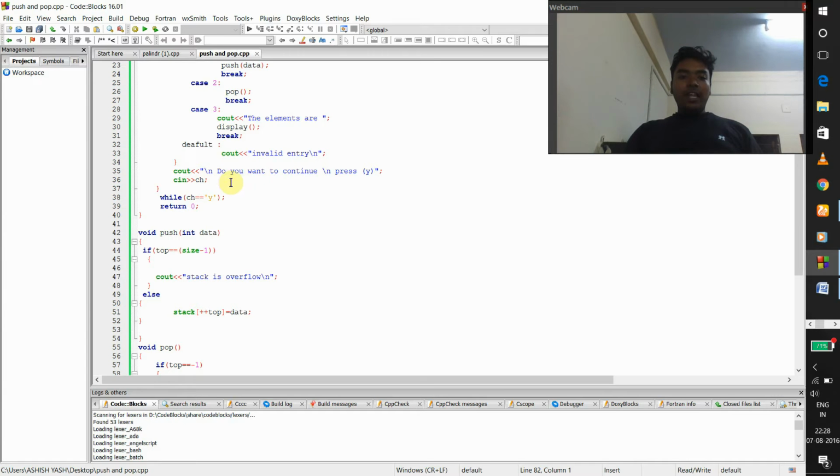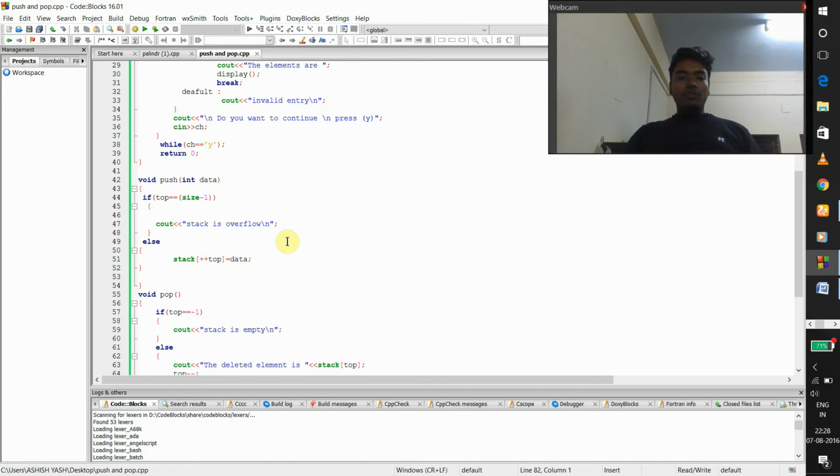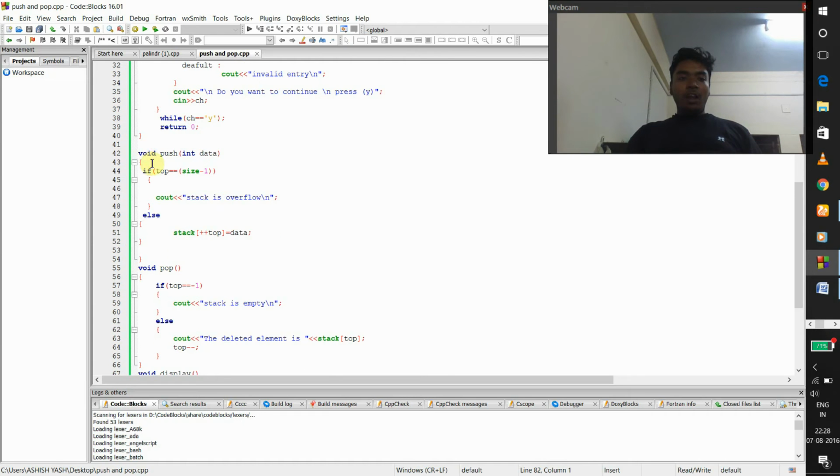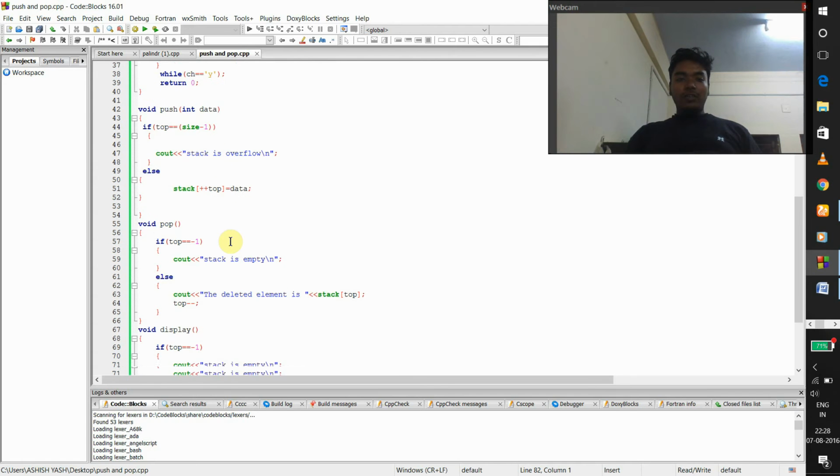Then I gave another cout statement: do you want to continue? If we want to continue, press Y, then cin as a character. Then while ch is equal to y, and then the return statement. Now void push with integer data. I used an if condition: if top is equal to size - 1, then cout stack overflow, else stack[++top] is equal to data.